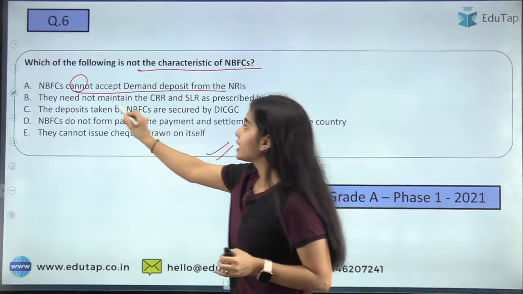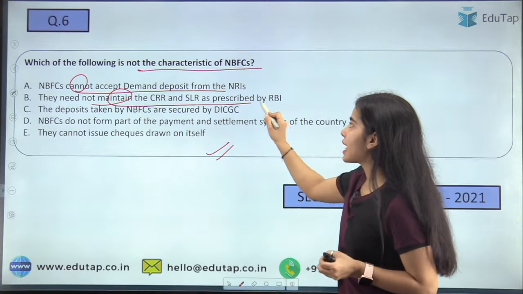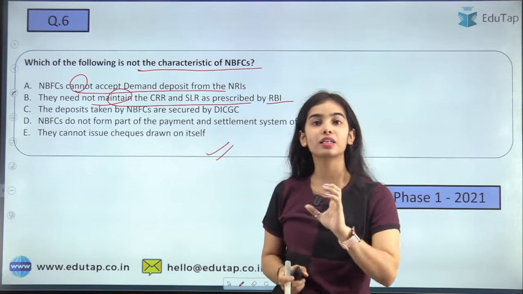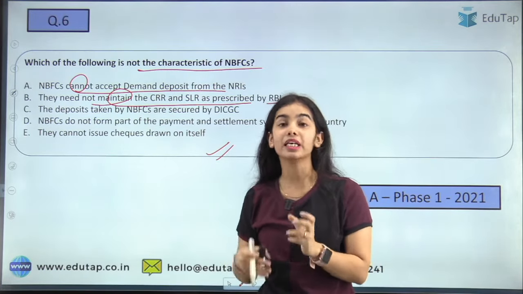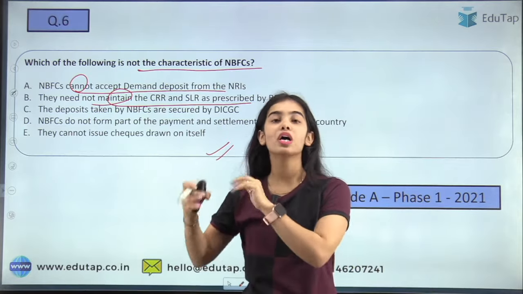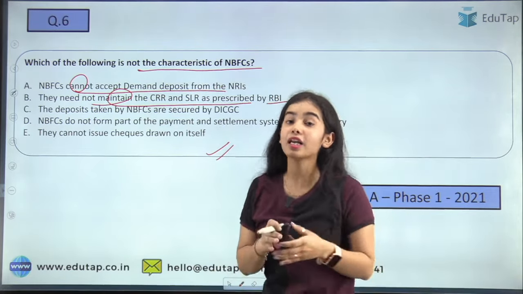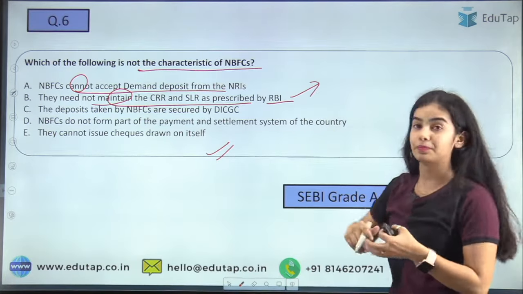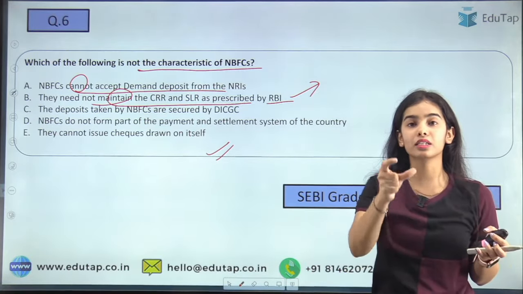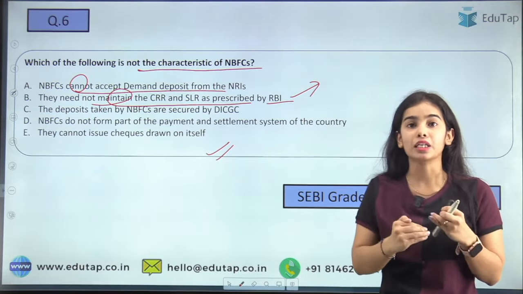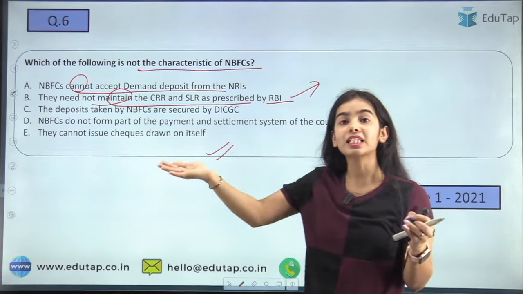Okay, they need not maintain the CRR and SLR as prescribed by RBI. This is also true. Like the banks, they are under the regulation of the RBI directly. Some NBFCs are also under the regulation of RBI, but the banks have to maintain the CRR and SLR because they have to give the money. SLR is the statutory liquidity ratio. So the banks have to maintain liquidity so that they can give back the money that the people are demanding.